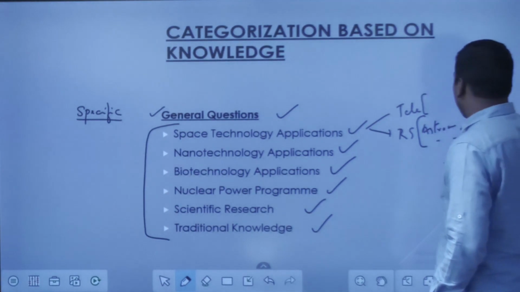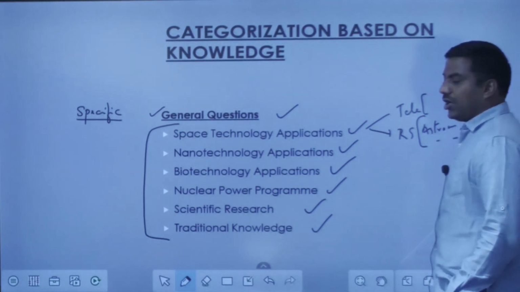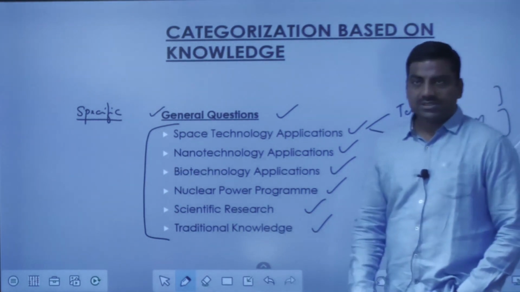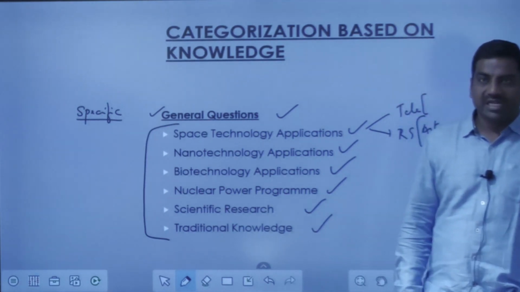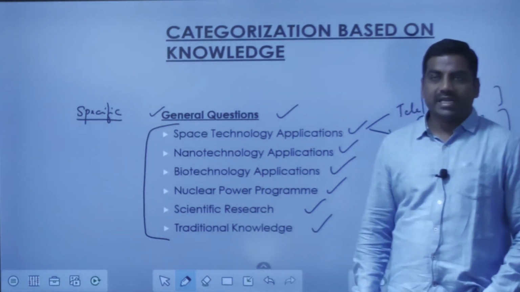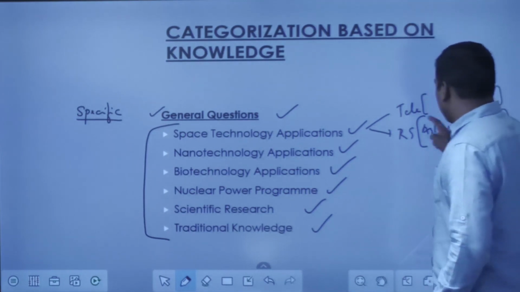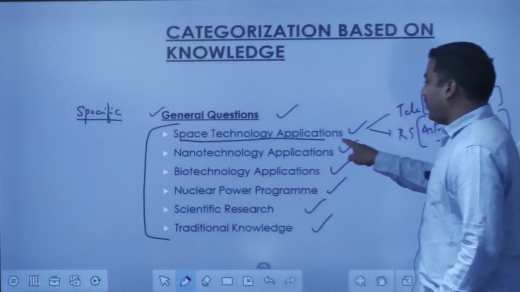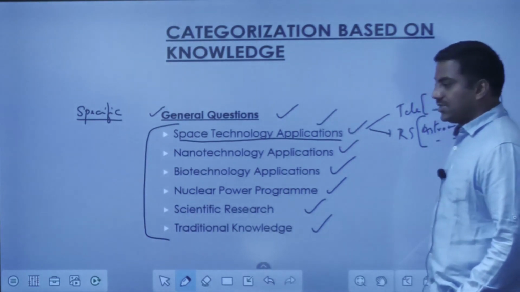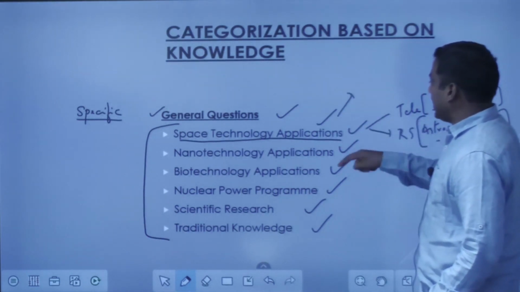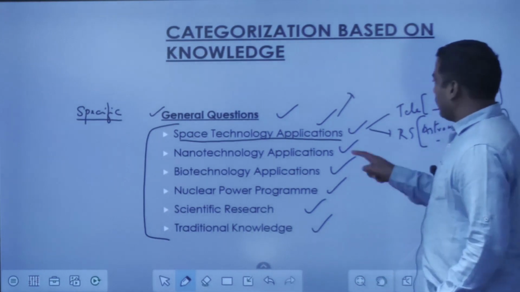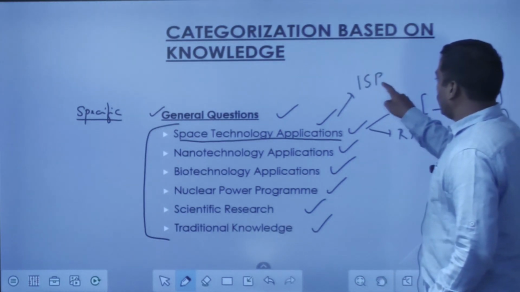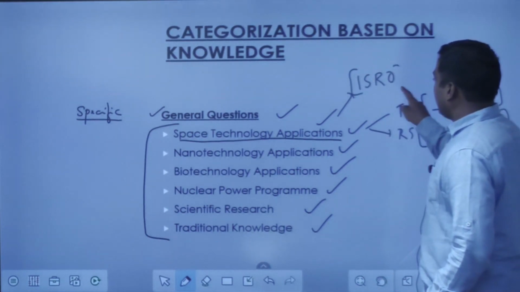So there are many applications here. When it comes to telecommunication, it is with all kinds of telecommunication purposes, maybe right from television, radio, mobile network. So all these things will be covered under telecommunications. So you need to have a proper list of the applications, and the best source for these space technology applications will be the ISRO website. So don't miss this particular website.